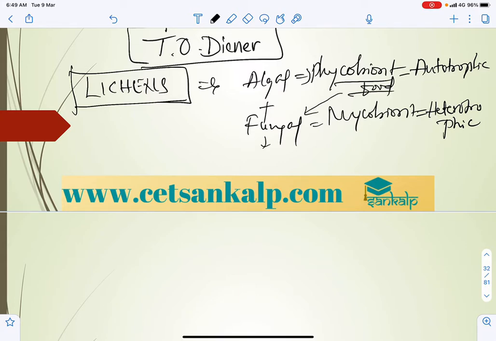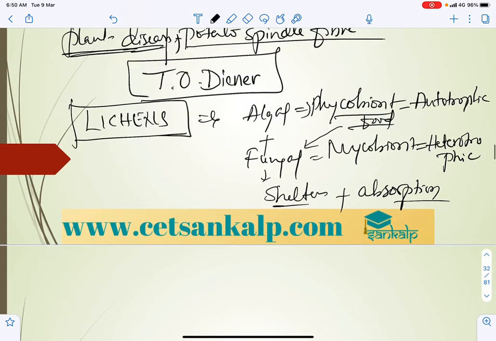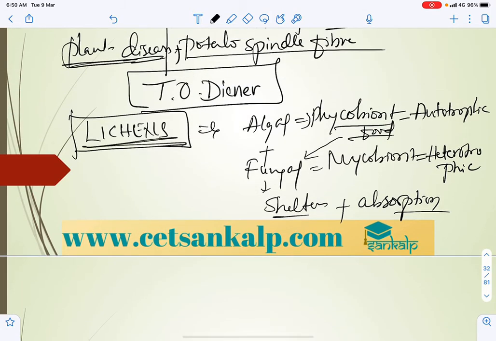Algae provide food, which they synthesize, to the fungus, and the fungus helps by providing shelter, a place to live where it is protected, and also helps in the absorption of nutrients. Commonly, lichens are pollution indicators. So let us take some questions related to this.